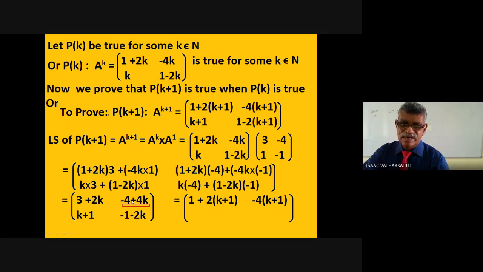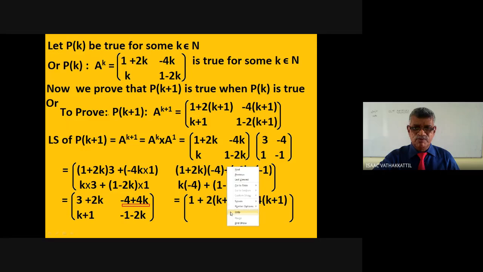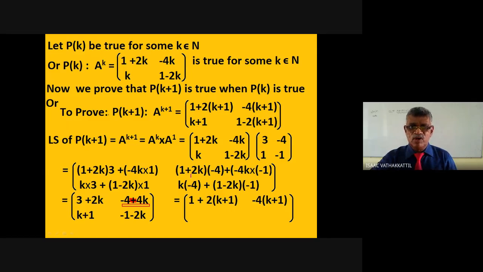Are you getting that? It's okay. It is a small printing error. It is minus 4 minus 4k. Then only you are getting minus 4 of k plus 1. It is not minus 4 plus 4k. It is minus 4 minus 4k. Make that correction. Minus 4 minus 4k is here, minus 4 into k plus 1. Correct. Because when you multiply first row with the second column, here it is all right. This is minus 4 minus 8k plus 4k, that is minus 4 minus 4k. Okay, fine.